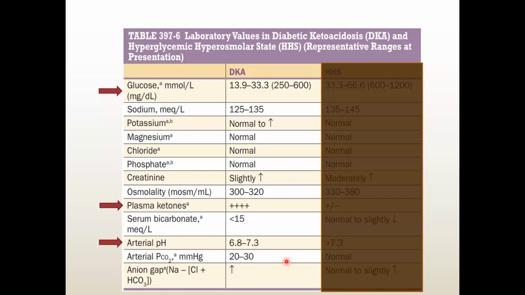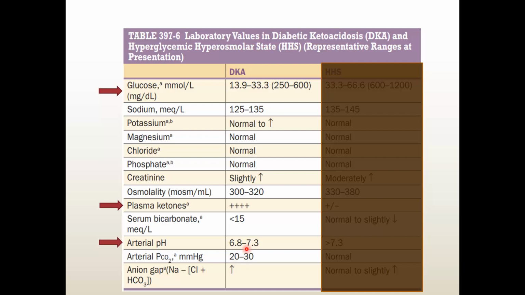Now laboratory values of diabetic ketoacidosis. So what can you expect? You can expect a very high glucose level, hyperglycemia. You can expect plasma ketone bodies positive, and arterial pH 6.8 to 7.3. So compared to the normal pH, you get lower than that.